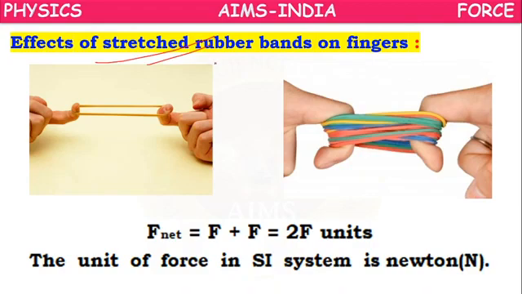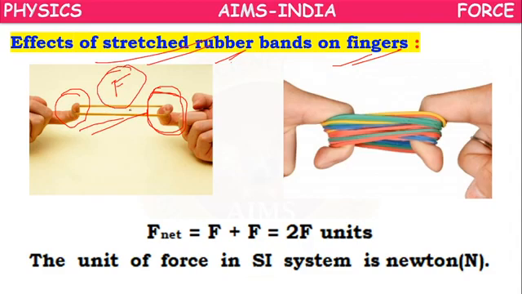So here, effect of a stretched rubber band on fingers. You have taken a rubber band and you are trying to pull it with the help of your fingers. With both hands you are pulling with the same force, because there is only one rubber band. On the rubber band, one kind of pulling force, F, will act. So you will experience a pulling force on the fingers.